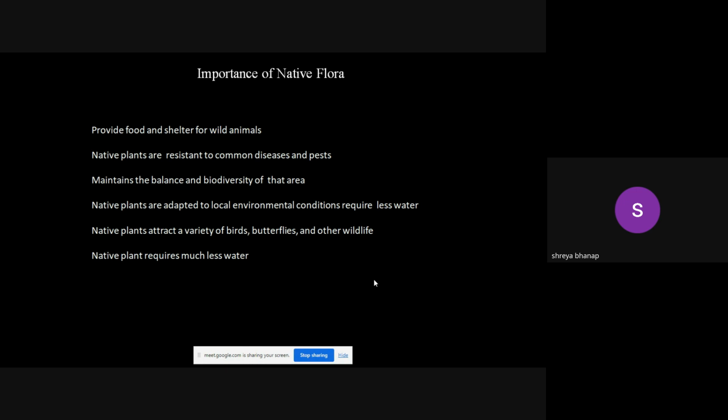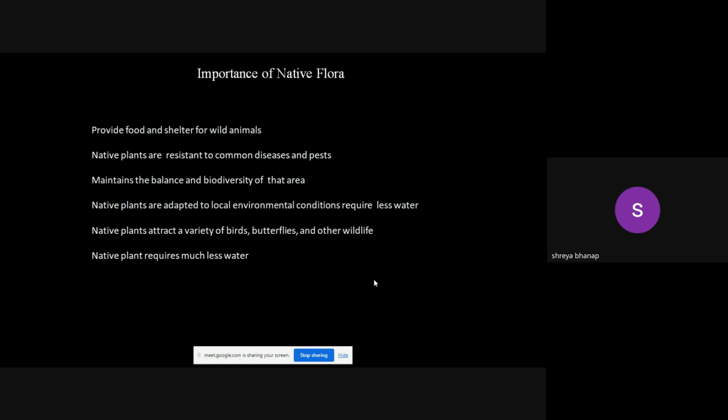All these native plants are resistant to the common diseases and pests in that environmental condition. So it is very easy to grow them in that particular environment. They also maintain the balance and biodiversity of that area. If a particular native plant is there, naturally that particular bird or butterfly will visit that area. So they balance the biodiversity of that area.